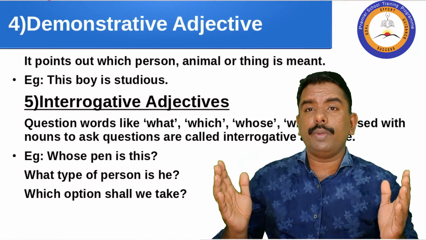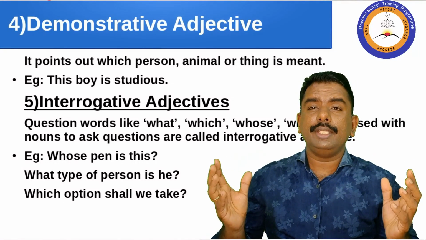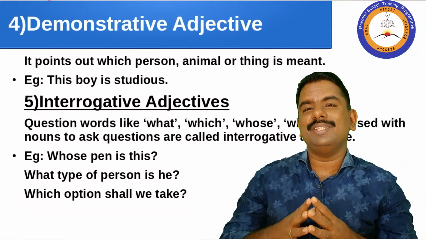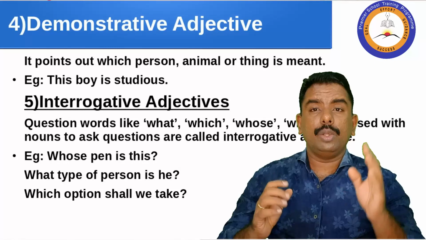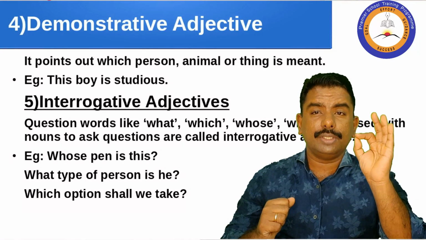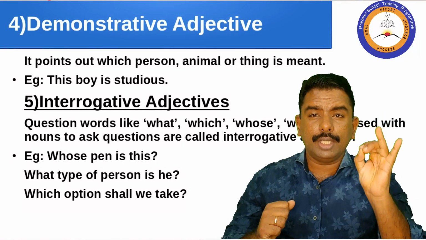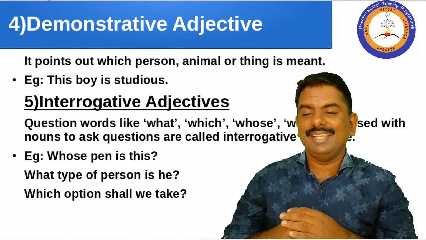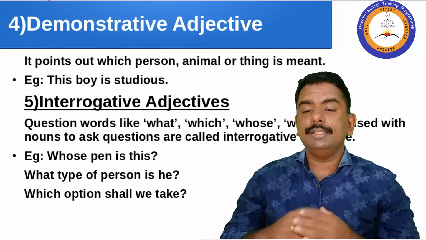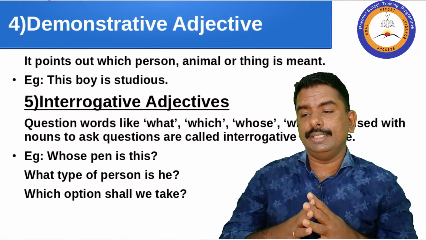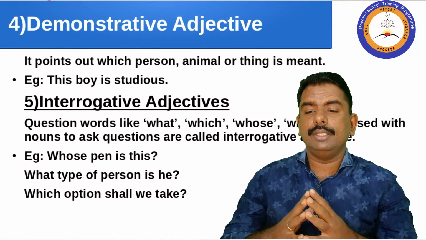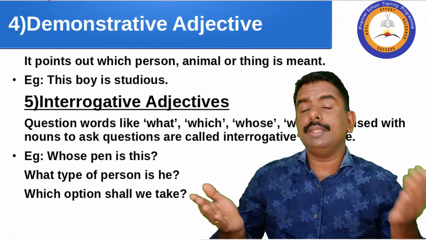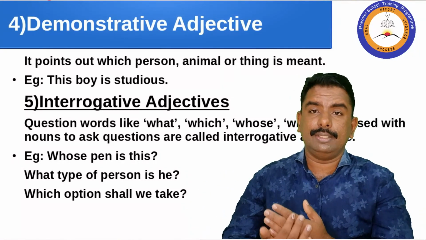And without that, you can't even form a question in English language. You have to remember that. Question word plus auxiliary verb plus subject plus verb. Okay, good. So here, these are question words like what, which, whose, when are used with nouns to ask questions.